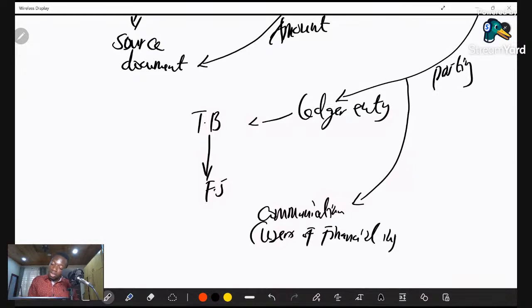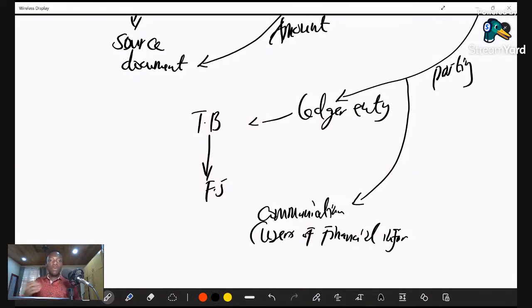So now you realize that when it comes to the definition of accounting as a broad concept, it actually houses a lot of principles that we need to understand. Because we are saying that accounting is the mother language of every business. Accounting is the language that every business must respond to.